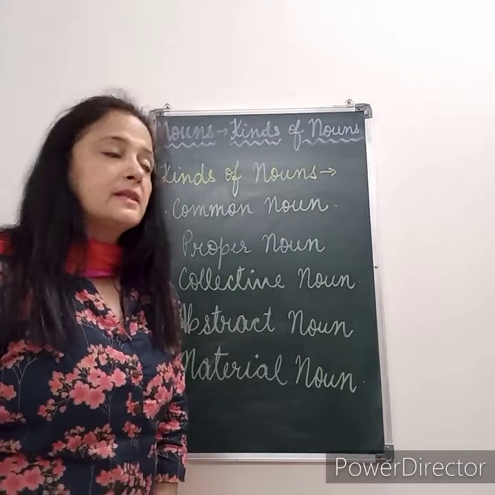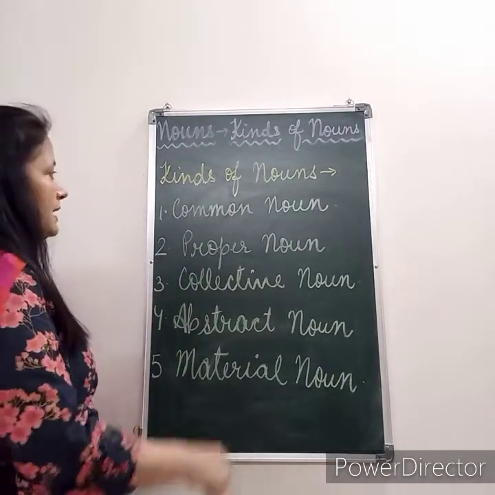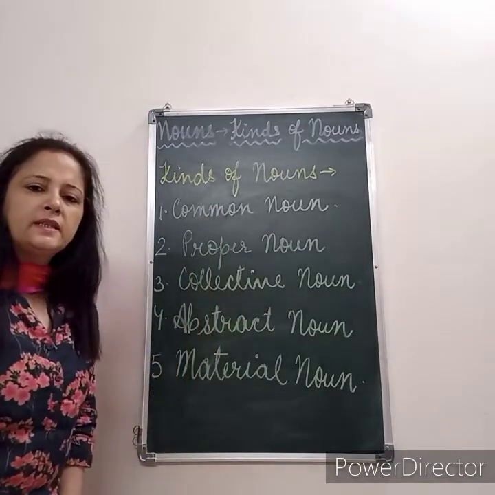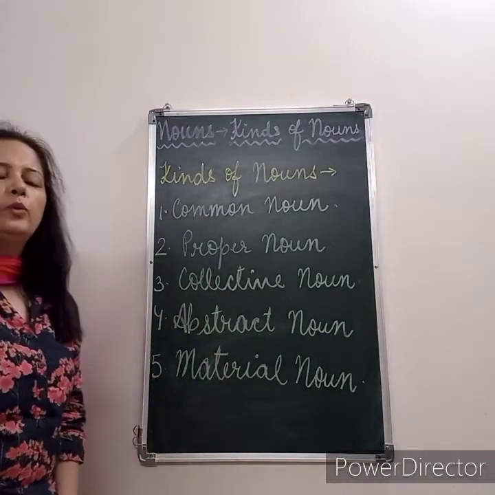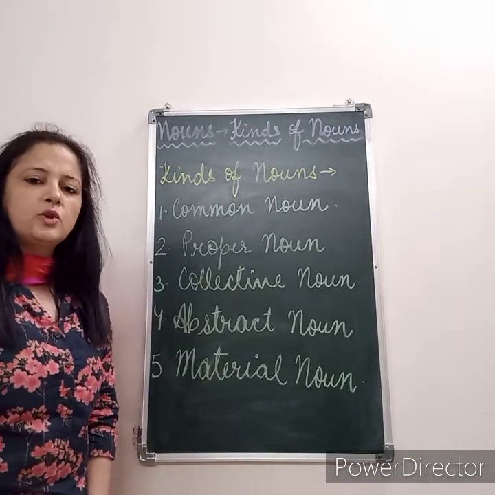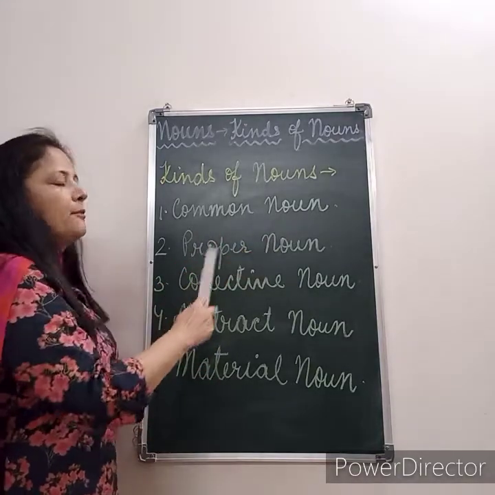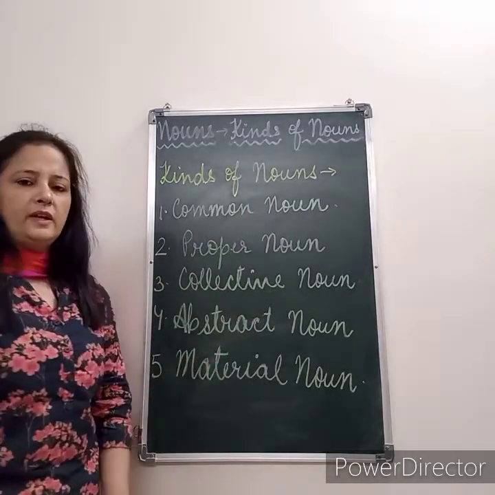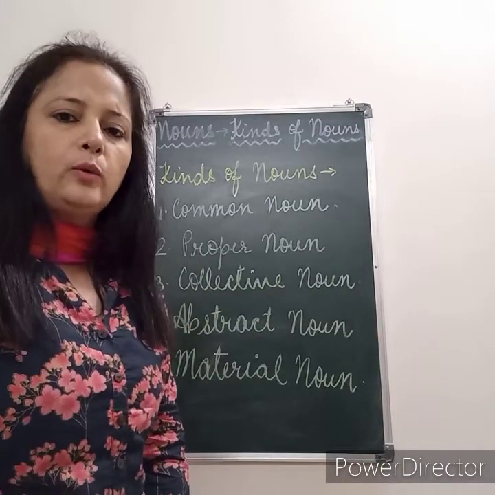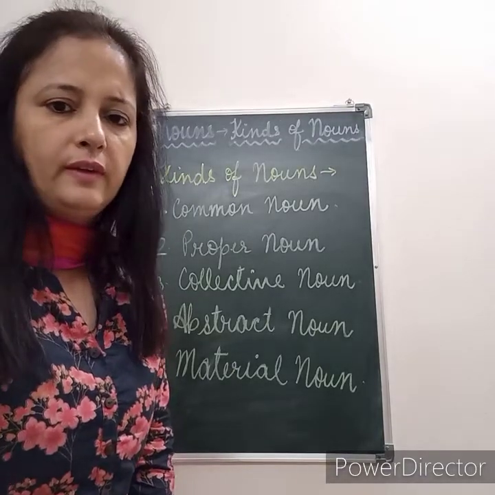Now students, next coming on to the kinds of nouns. Now there are 5 kinds of nouns. The first one is common noun, then proper noun, collective noun, abstract noun and material noun. There are 5 kinds of nouns, but since you all are in class 3, we are going to learn about only common nouns, proper nouns and collective nouns. The remaining 2, the abstract noun and the material noun, you will learn when you go to class 4 and class 5.